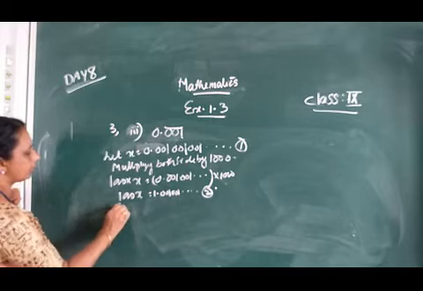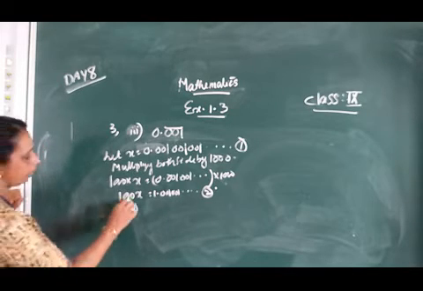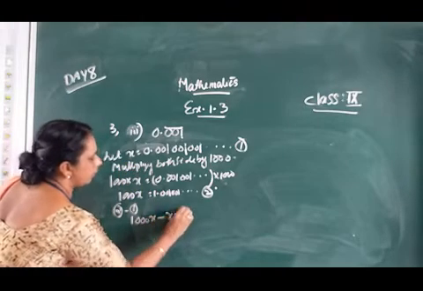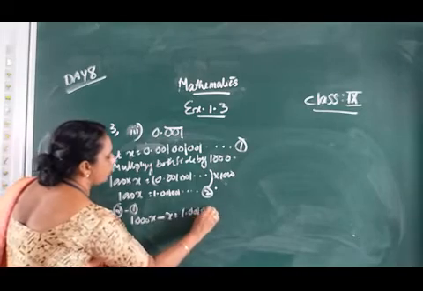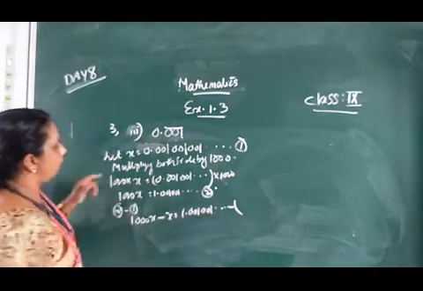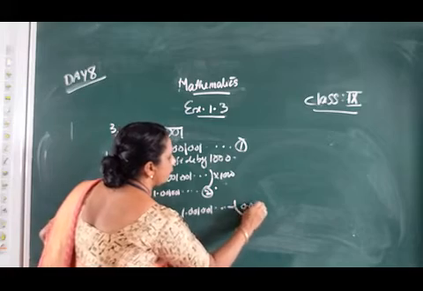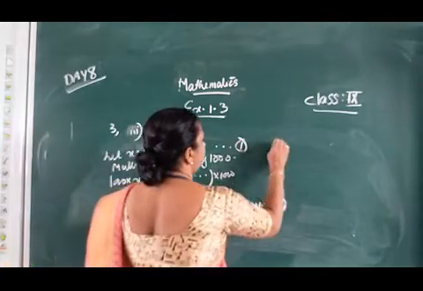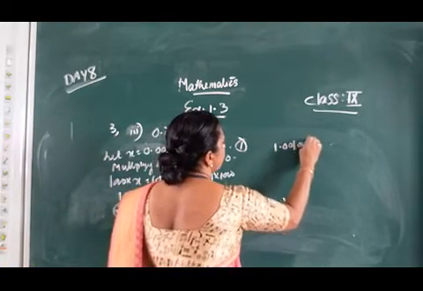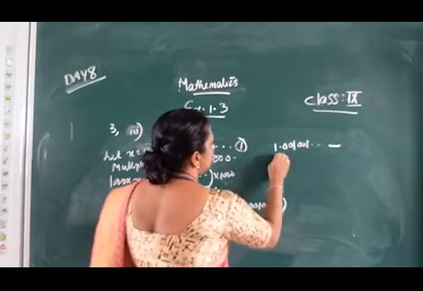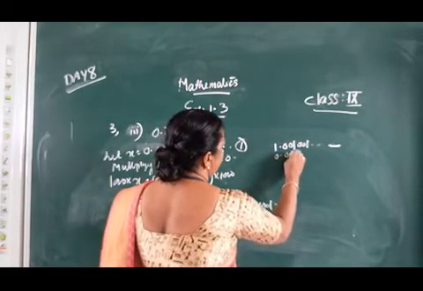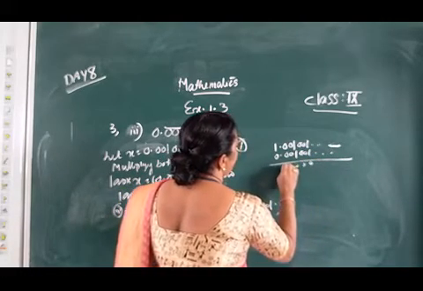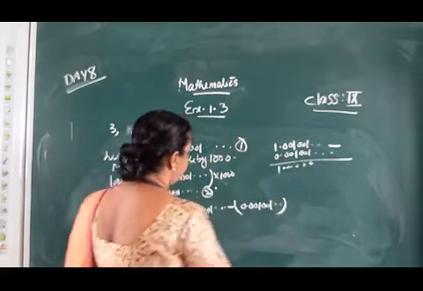Then equation 2 minus equation 1: 1000x minus x is equal to 1.001 001 etc. minus 0.001 001 etc. The repeating parts cancel and we get 1.